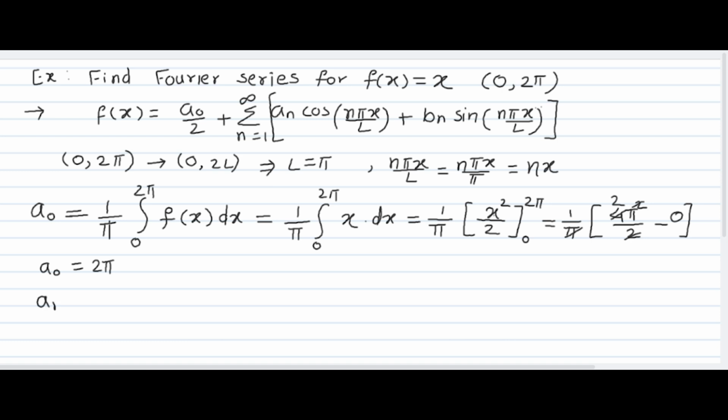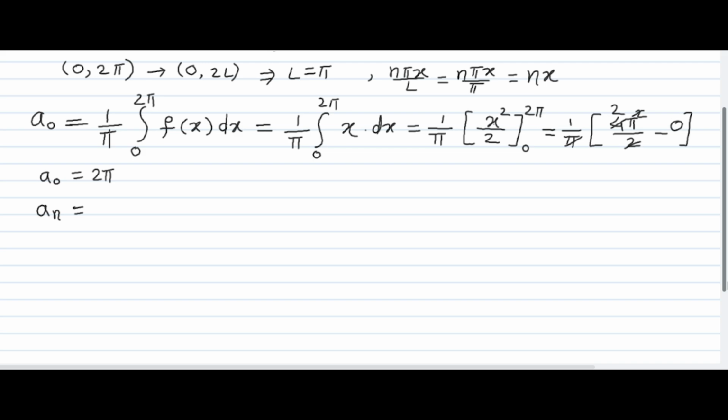Now, let's find an. Here in the Fourier series, we are just going to apply the formula. The formulas are very important. The formula for an is 1 upon pi, because of course L is pi, so 1 upon L becomes 1 upon pi, integration of 0 to 2 pi f of x into cos n pi x by L. Earlier we have seen that n pi x by L is nx, so I'm writing cos of nx dx.